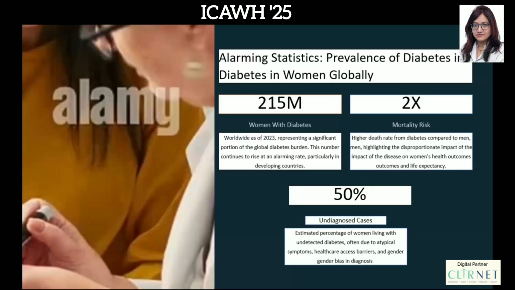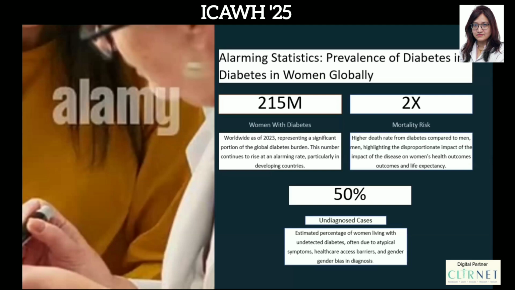So, if we look at the data, we all are aware of the fact that diabetes indeed affects women differently than men. And if we have a look at the data, it's indeed alarming because 215 million women are affected with diabetes in the world. And this highlights that a significant proportion of the global burden of diabetes is borne by women patients.